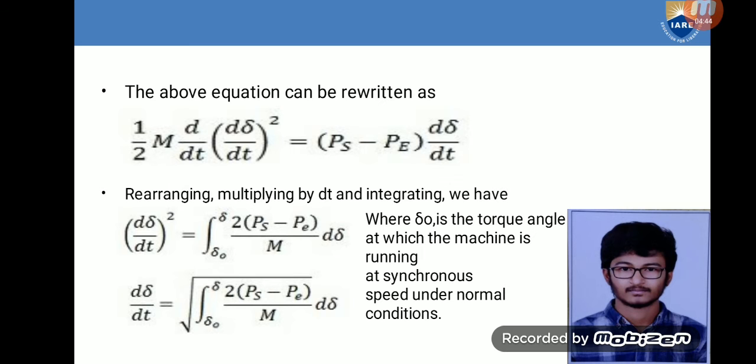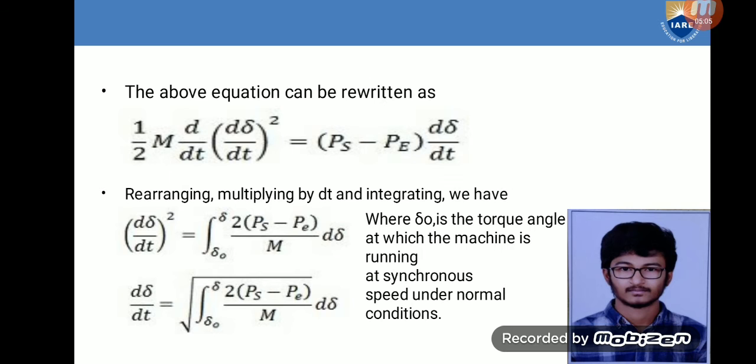So in order to find the stability of a system, and to maintain the transient stability, the value of d delta by dt should be equal to 0.